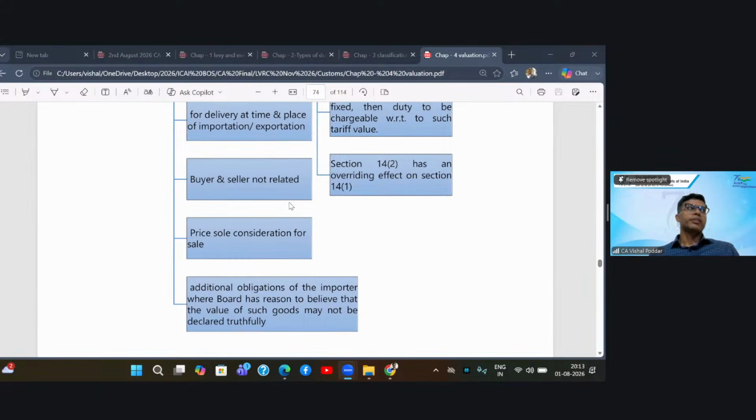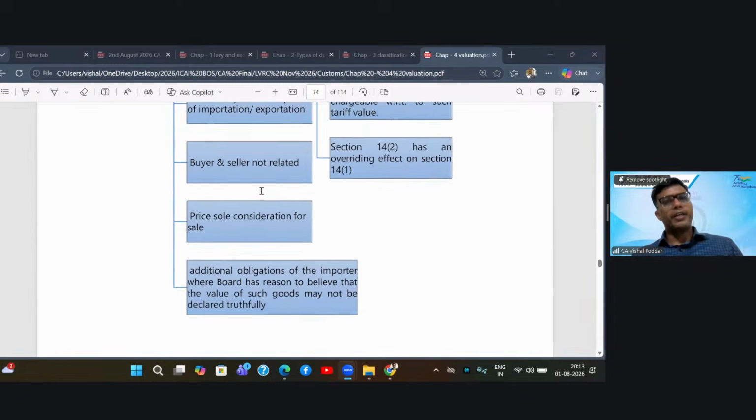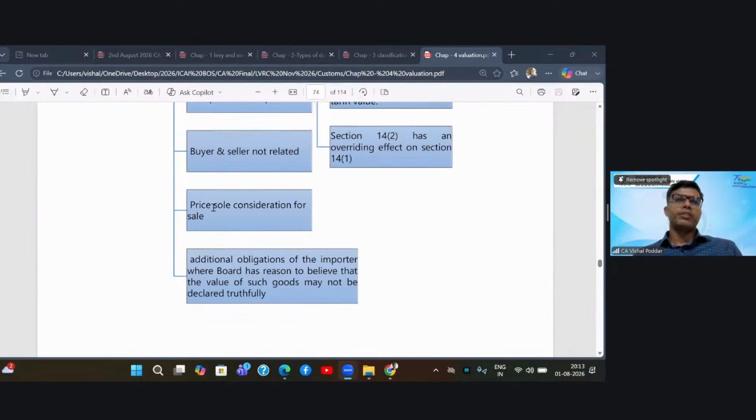Now, again, you'll find this similar to what is our GST valuation in section 15 of the CGST Act. Same conditions are here. First, buyer and seller are not related. And second, price is the sole consideration for this transaction. Now, when both these conditions are satisfied, one, buyer and seller are not related. What it means, we'll see in the definition of related.